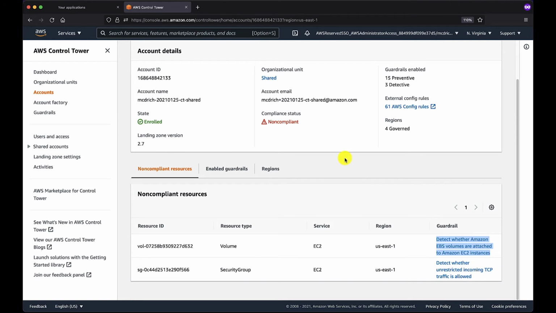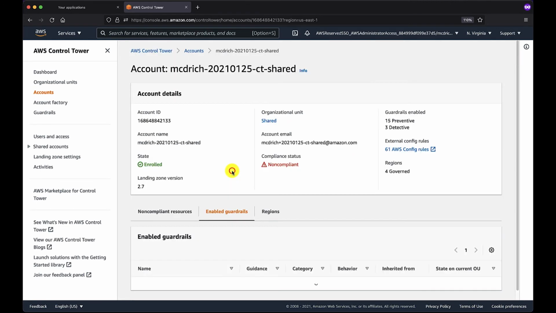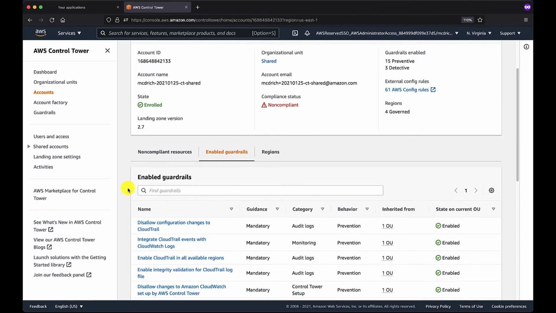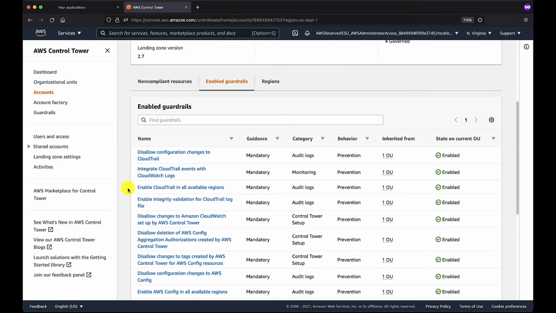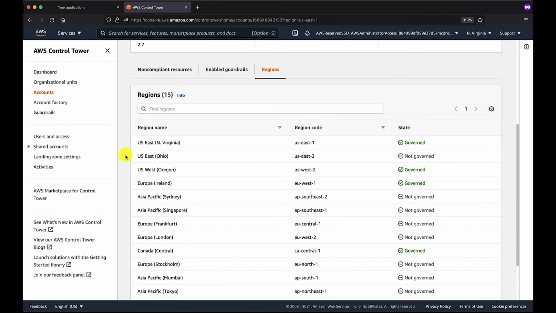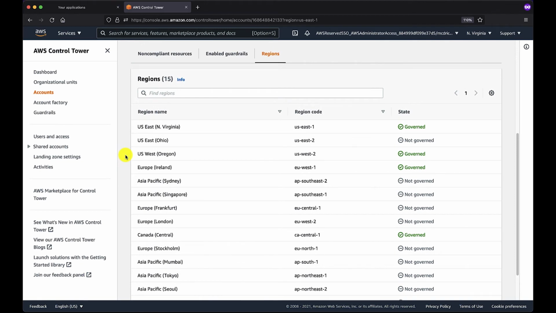Now, of course, from this same page, we can also view the guardrails that are enabled on this account through the inheritance based on the OU that they actually belong to. And we can even view the AWS regions that this account is being governed within. So for example, we are governing this account and its compliance status in North Virginia, but we are not governing it in Sydney.